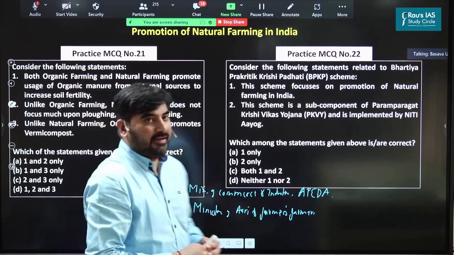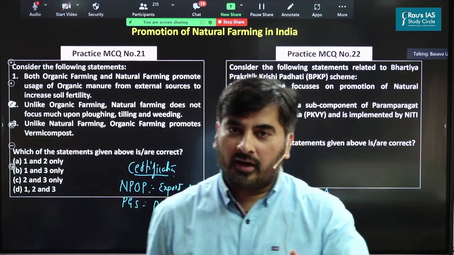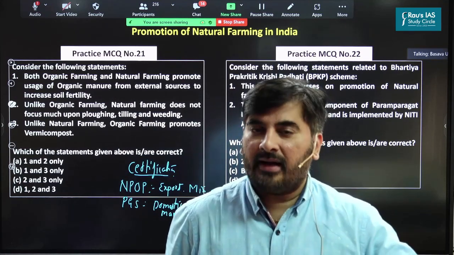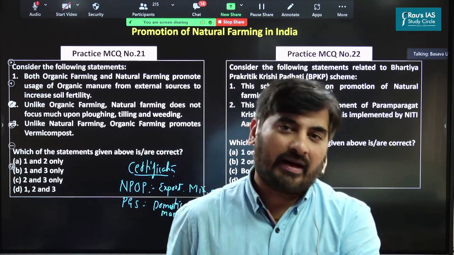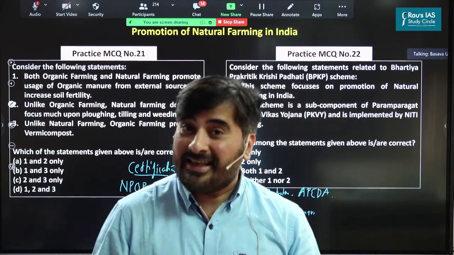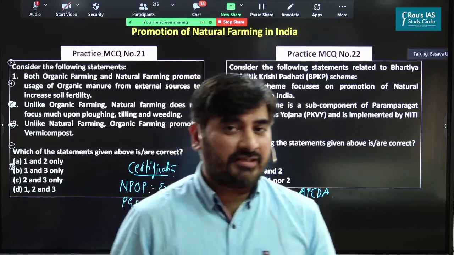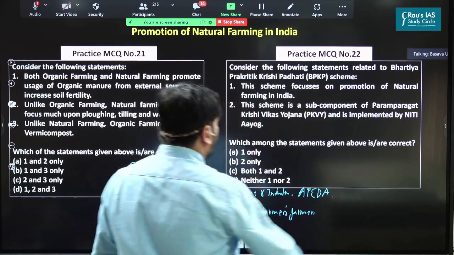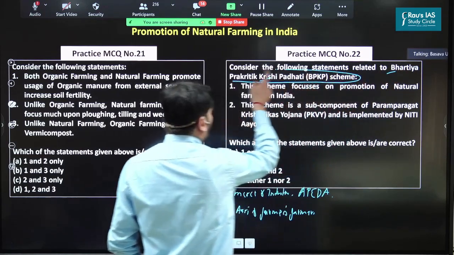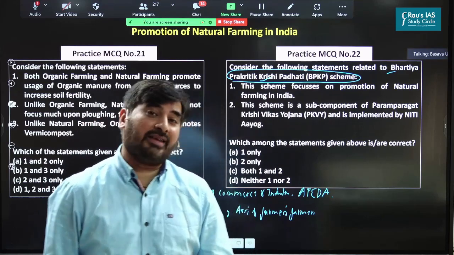So right now, as you can see, the government has undoubtedly taken a lot of initiatives for the promotion of organic farming. Now, the government has said that apart from organic farming, it will also promote natural farming. For the promotion of natural farming in India, right now we are implementing a scheme which is known as Bharatiya Prakritik Krishi Paddhati Scheme. This is a scheme which the government is implementing for the promotion of natural farming in India.